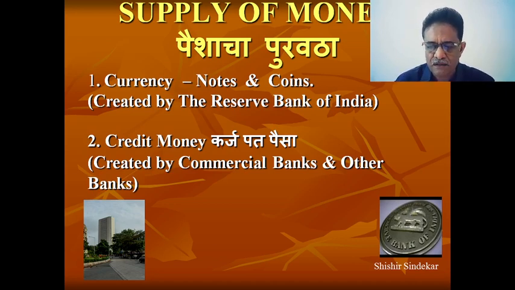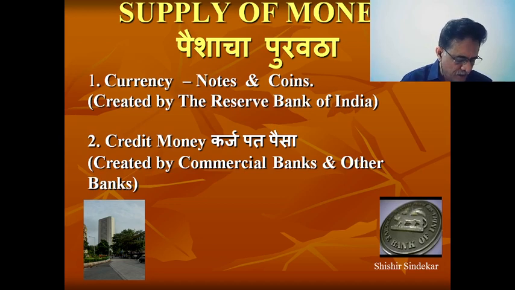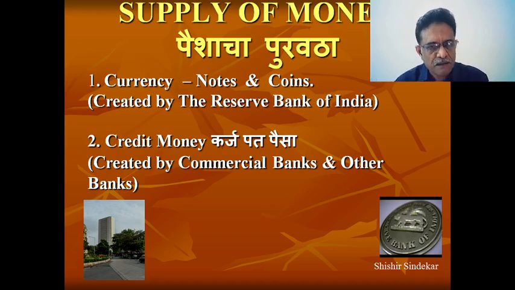What is the basic difference between money and money supply, and what is the principle behind the printing of currency notes and coins? Here I would like to explain in very few words that the central government will have to keep reserves of rupees 200 crores with the Reserve Bank of India nowadays.